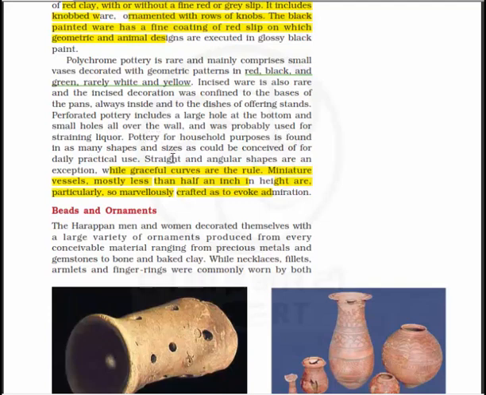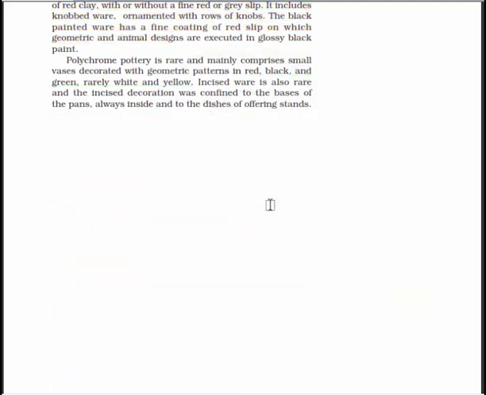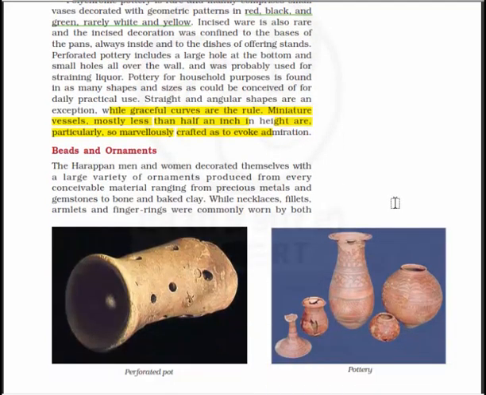straining liquor. Pottery for household purposes is found in as many shapes and sizes as could be conceived of for daily practical use. A straight and angular shape are exceptions, and while graceful curves are the rule, miniature vessels, most less than half an inch in height, are particularly so marvelously crafted as to evoke admiration. So this was about the vessels and pottery.